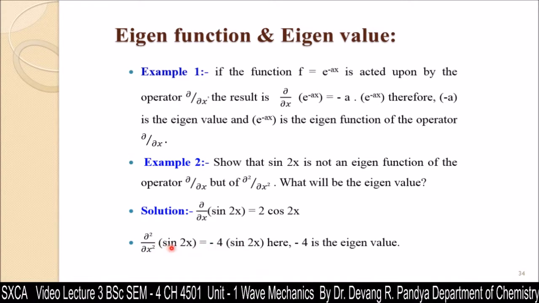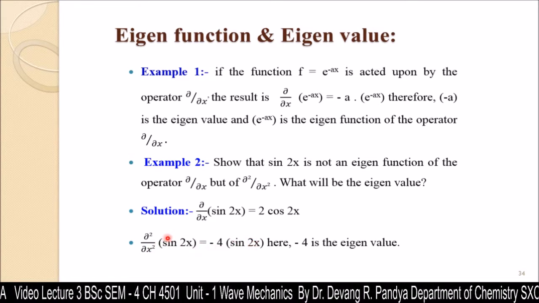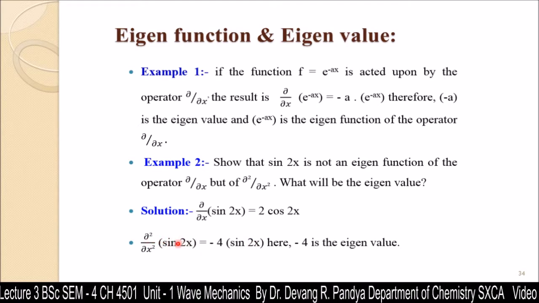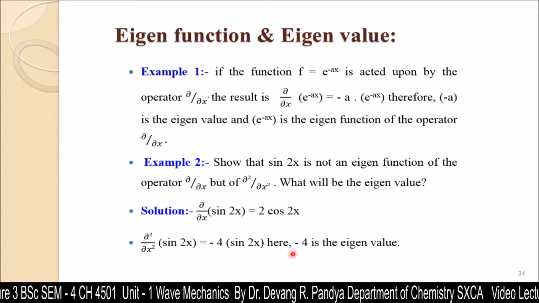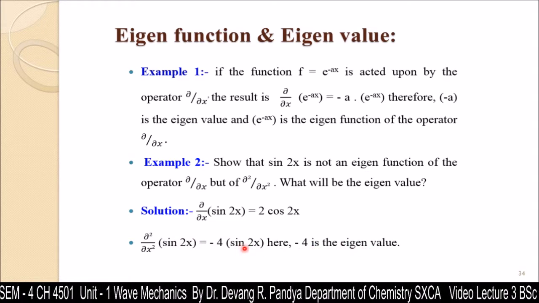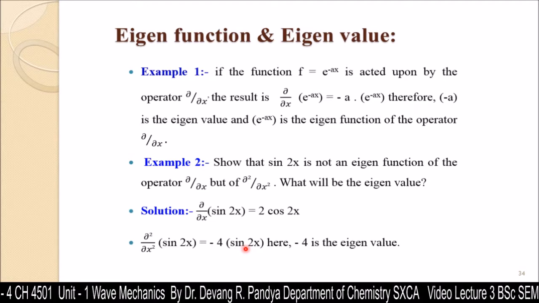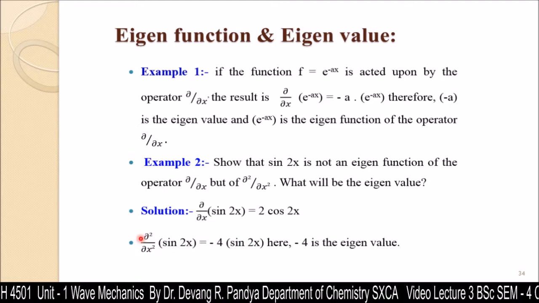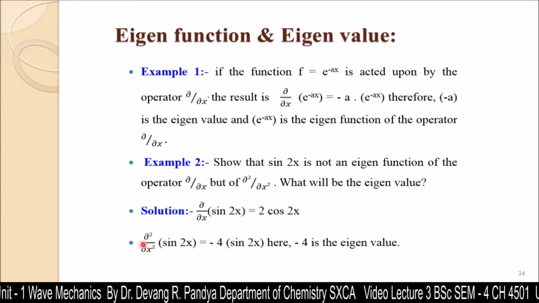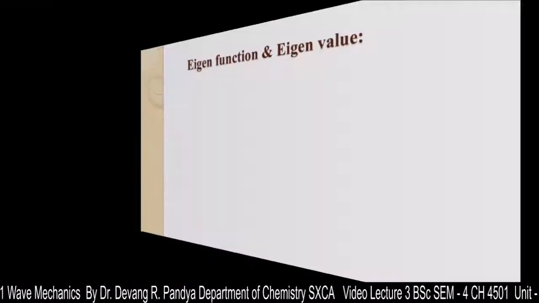So double differentiation gives the same function. Here the double differentiation and the function have an eigenfunction eigenvalue relation, and we get minus 4 as the eigenvalue, and sine 2x is the eigenfunction for the operator d square by dx square. That is the way you can read this out.